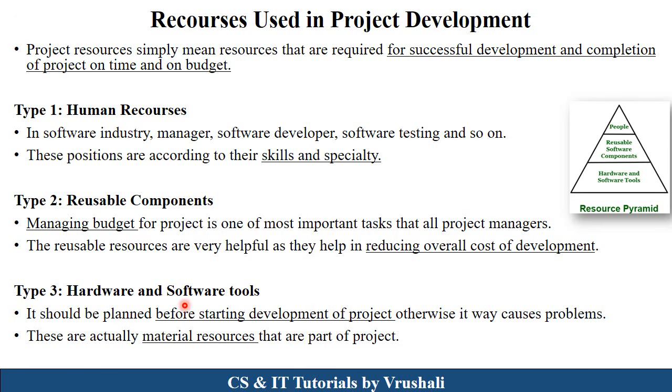See, some embedded system projects require hardware like sensors, LEDs, processors, right? And some software tools means programming, development tools, frameworks. So before starting development of the project, you should decide which type of hardware and software tools are required. This is also called material resources. These resources are required for project development.